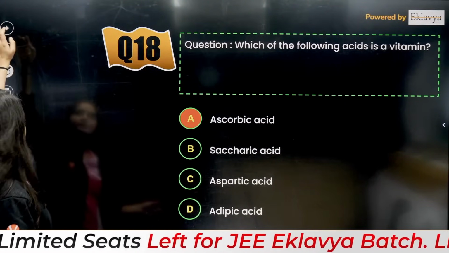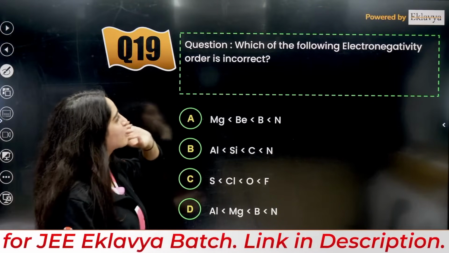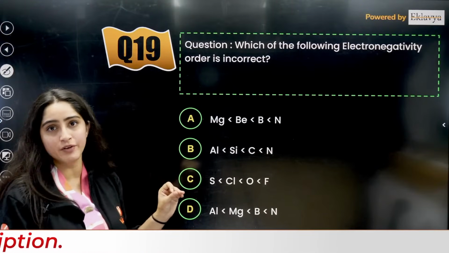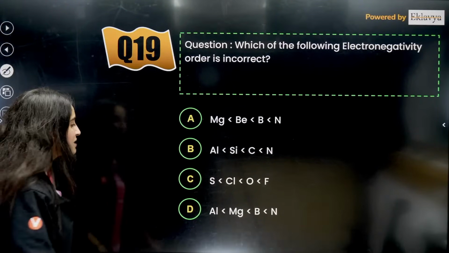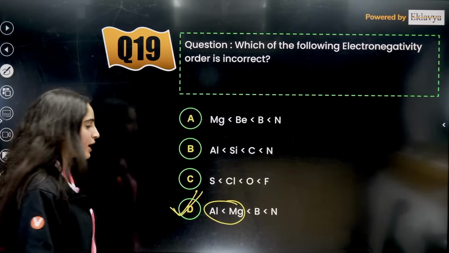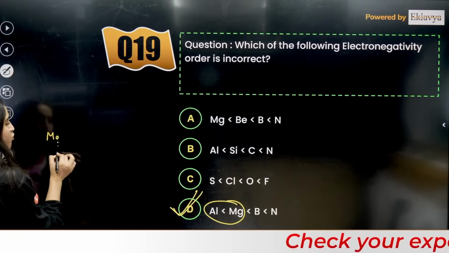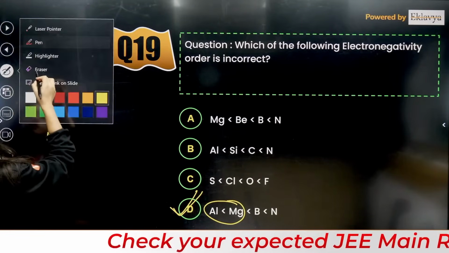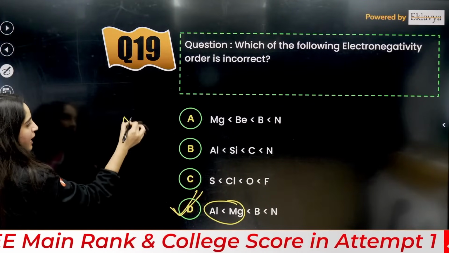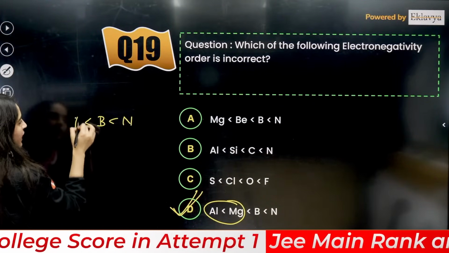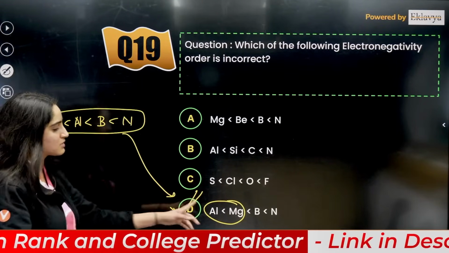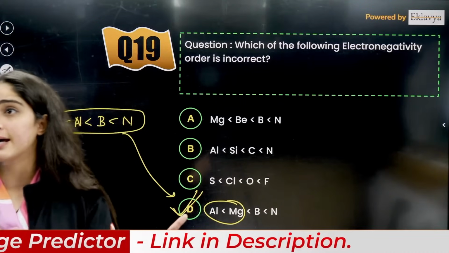Okay. Next is, which of the following electronegativity orders is incorrect? Yes, students, so D is the correct answer. Why? Because here it is incorrect. It should be magnesium has more. Wait a minute. It will be something like this: nitrogen, after that boron, then aluminium, then you will have magnesium. This will be the correct order here. So this is the incorrect order. So answer is D, right?